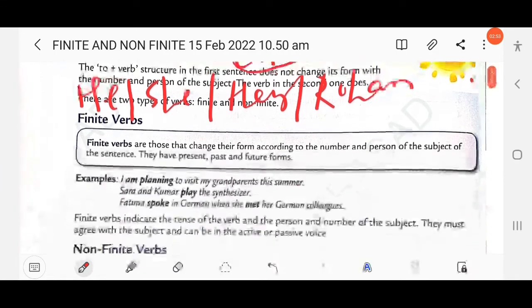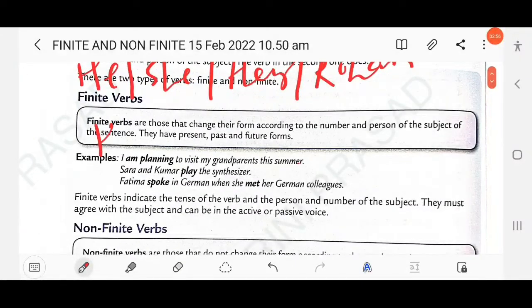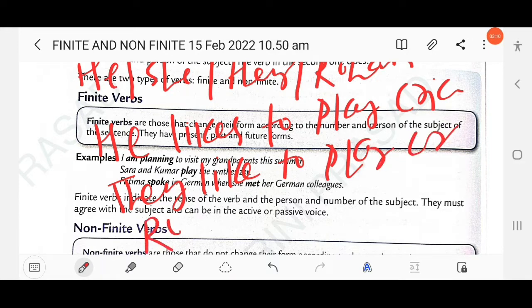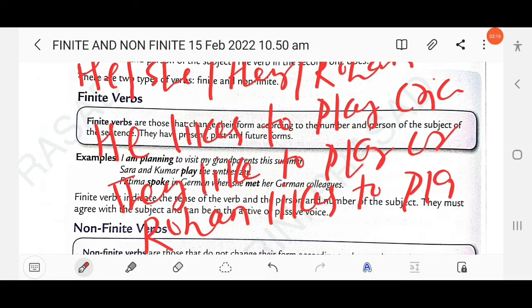What is a non-finite verb? The verb that doesn't change according to person and number. Take an example: he likes to play cricket, they like to play cricket, Rohan likes to play cricket. What differences do you find in these three examples?